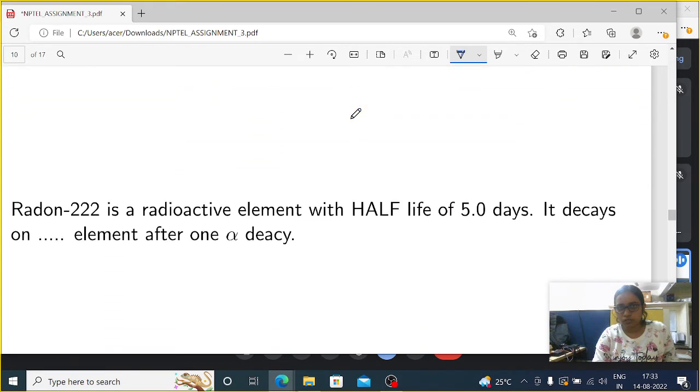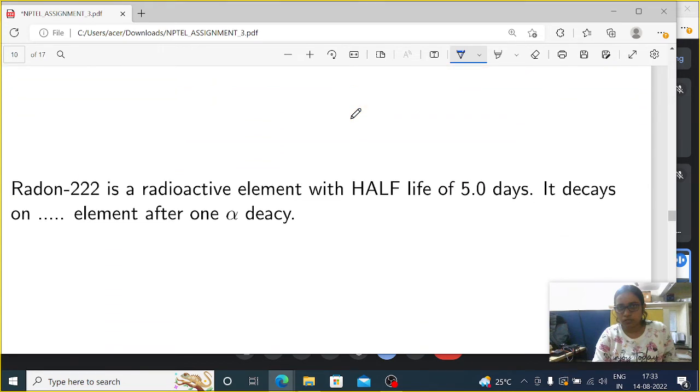Then coming to question number 5. Question number 5 is a very simple question. Radon 222 is a radioactive element with a half-life of 5 days. It decays after 1 alpha decay. Sorry, there is a typo here. It will be decay. Okay, whatever it is. So the question is radon